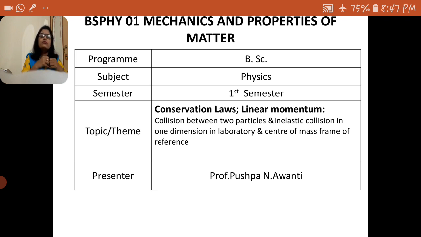There are two types of collision, that is elastic and inelastic collision. In the case of elastic collision, both momentum and kinetic energy are conserved. But in the case of inelastic collision, only momentum is conserved but not kinetic energy.